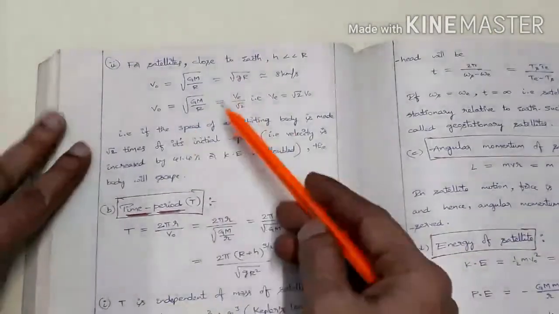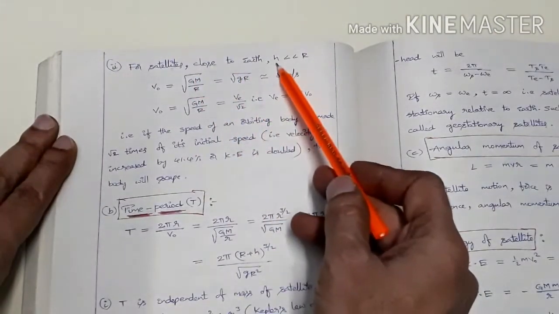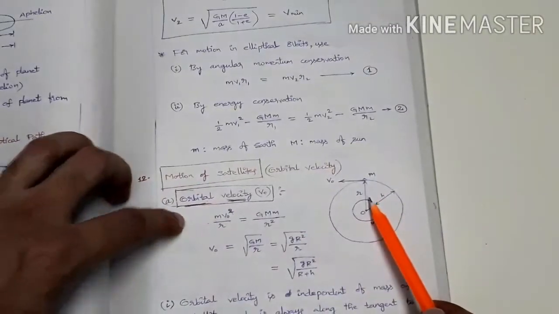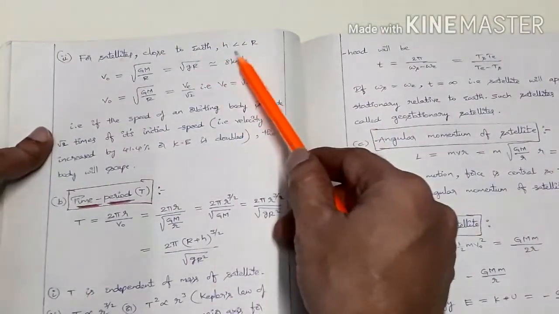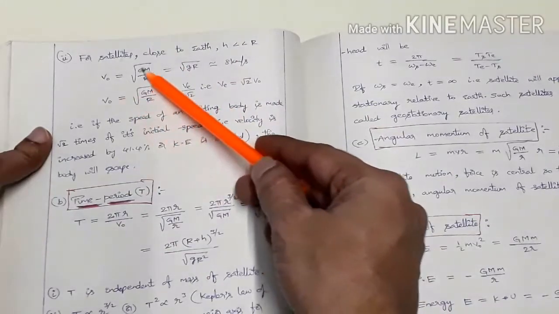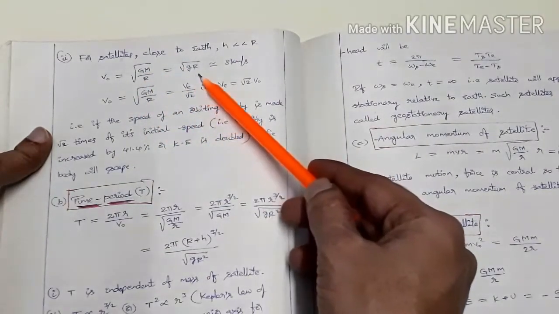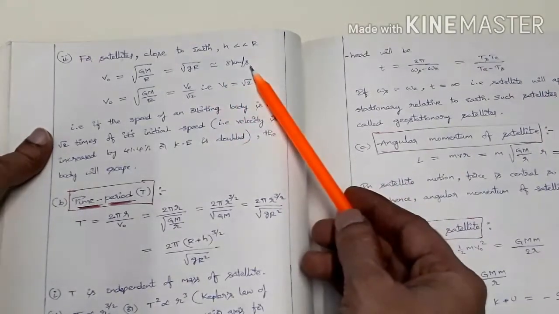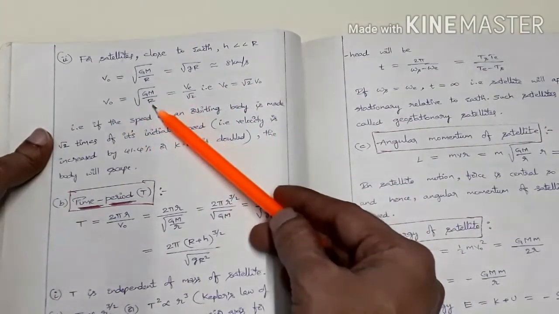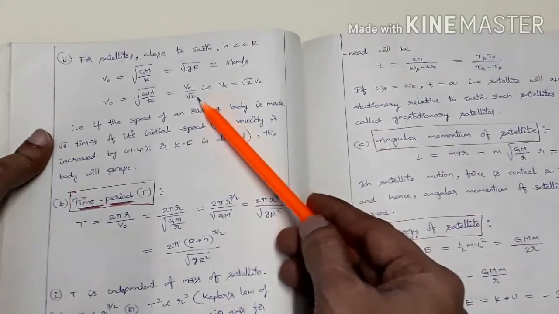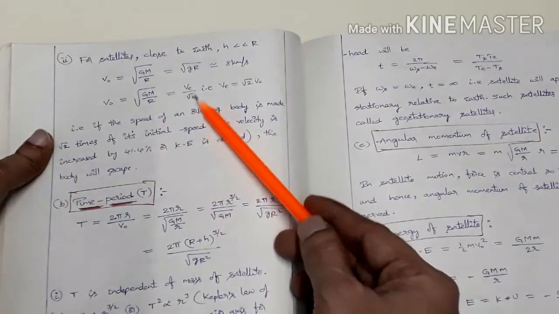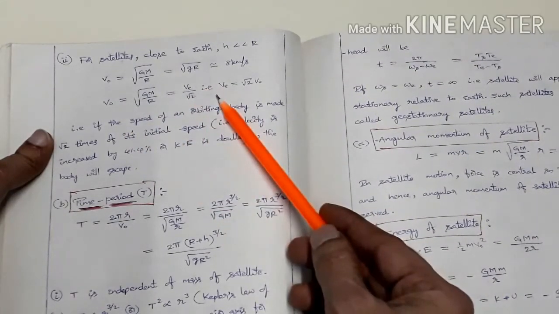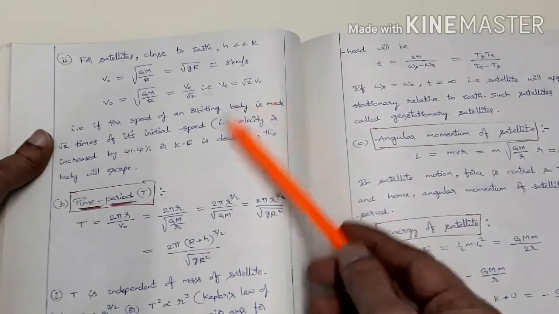Next is for satellites close to Earth, that is, h is very very less than r. This is the general expression where h is not very very less than r. For satellites which are close to Earth, h is very very less than r. In this case v0 equals root over GM by r. This is equal to root g into R, which is equal to 8 kilometers per second, and v0 equals root over GM by R, which is equal to ve by root 2. This is escape velocity by root 2. So orbital velocity equals 1 by root 2 times the escape velocity. That is, escape velocity equals root 2 times the orbital velocity.